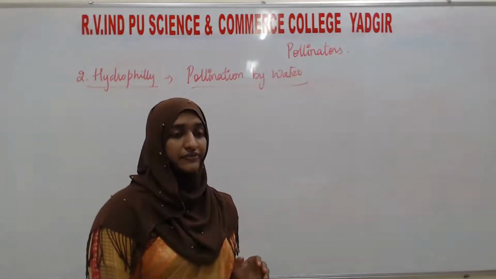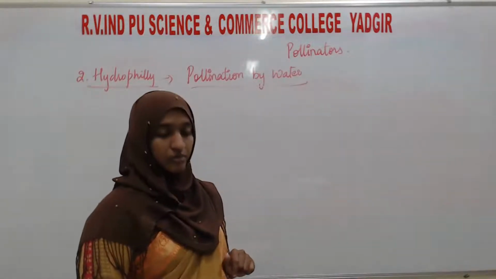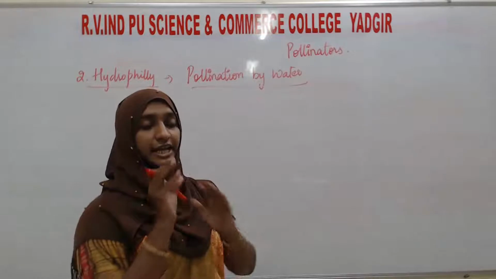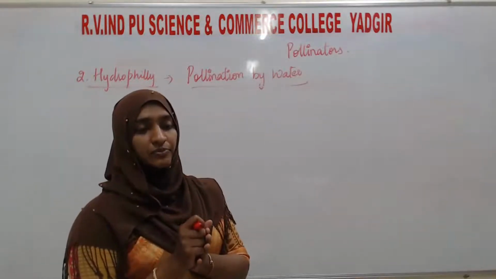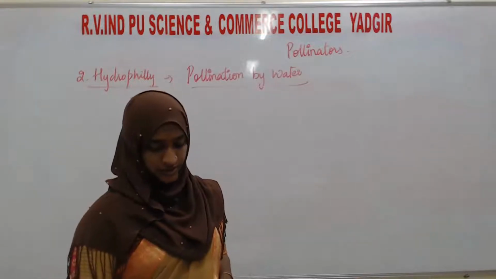Okay, you know the difference between the dicot and the monocot. Some of the water pollinated flowers are taken as examples to explain how water pollination takes place.